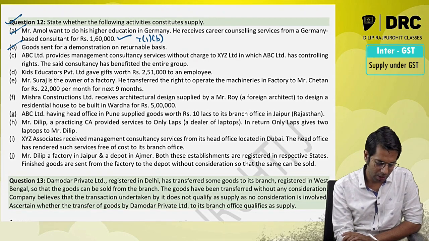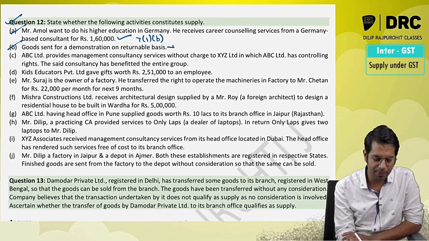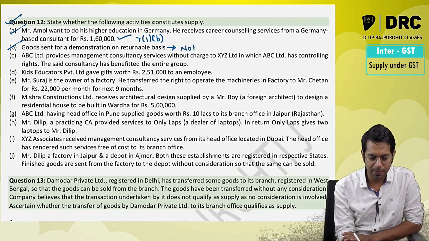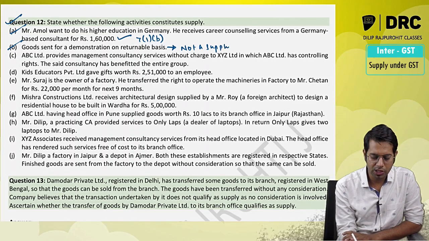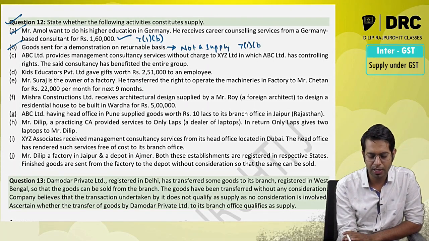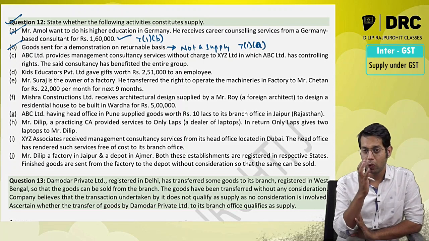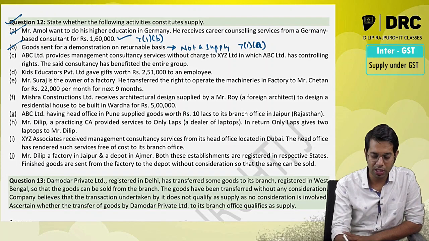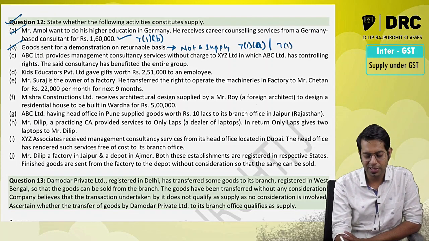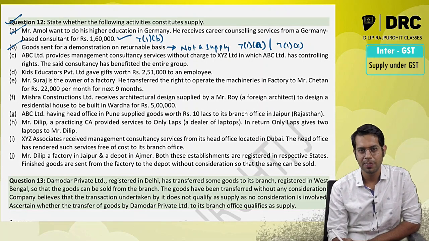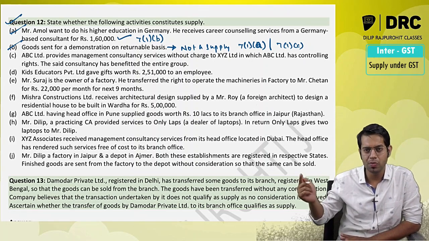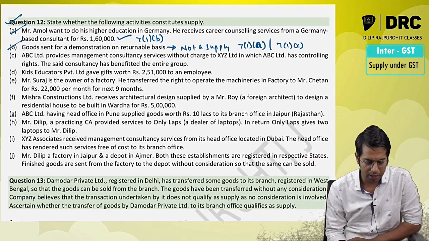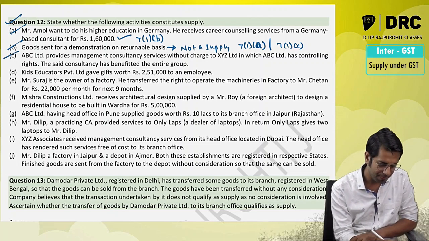7(1)(b). Goods sent for demonstration on returnable basis. So I am sending the goods for demonstration. I am sending the goods for exhibition. It is not a supply, because if you want to call it a supply, 7(1)(a) condition should be satisfied. Now you have sent it for demonstration, that means it is sent without consideration. So 7(1)(a) is not applicable, sir. But 7(1)(c) can be applied. No, sir, without consideration point. Now 7(1)(c), it should be a permanent transfer, it should be a related person, it should be principal agent or importation of services. It does not follow in that category also, therefore it is not a supply.